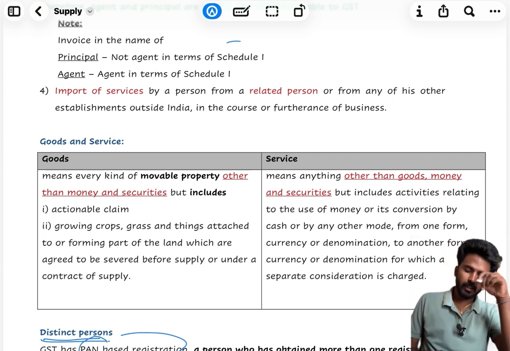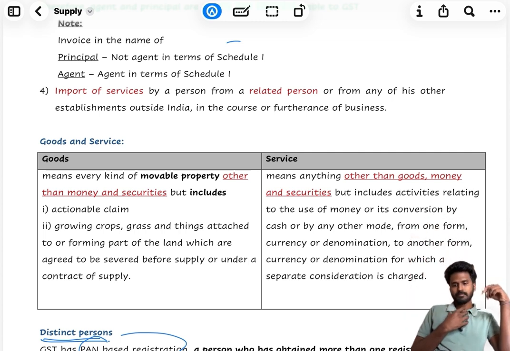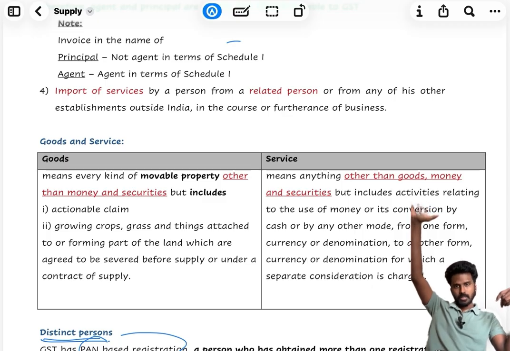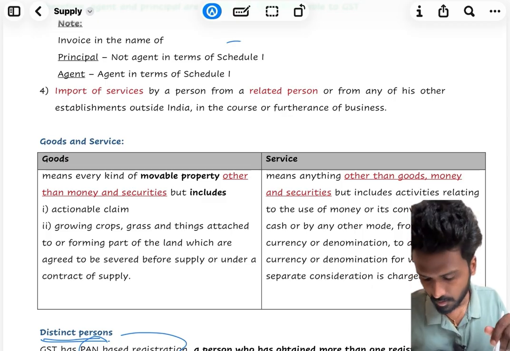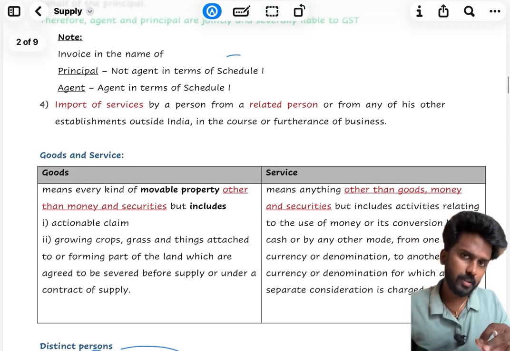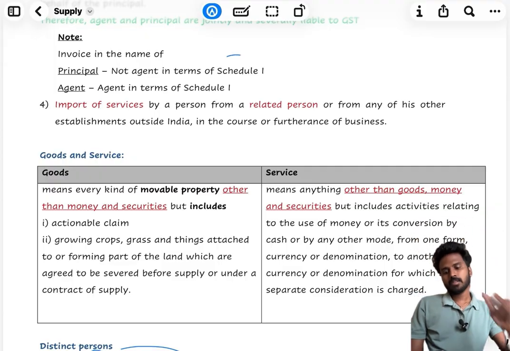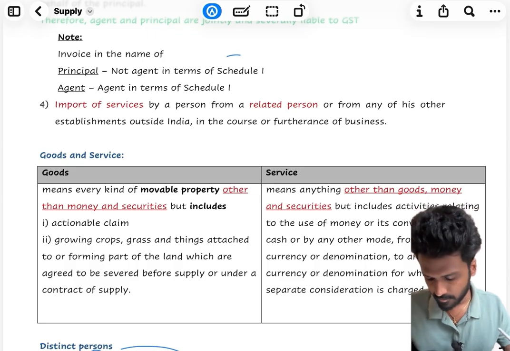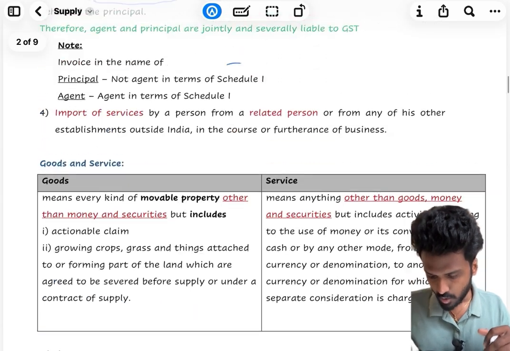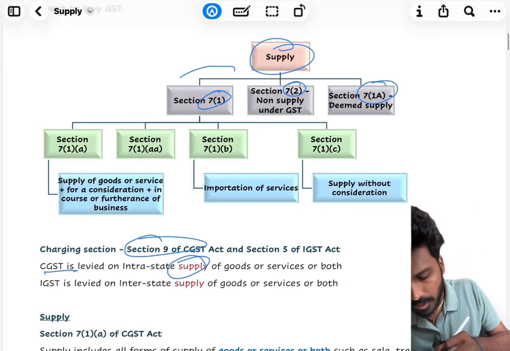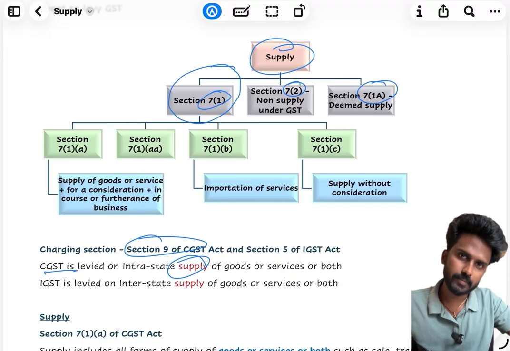For example, I am importing a service for my business. I am getting a service from my brother, an interior designer sitting in the USA, but since he's my brother, I won't pay him anything. GST says no, GST needs to be levied on this transaction. With this, we have completed the first part of the chapter, section 7.1.